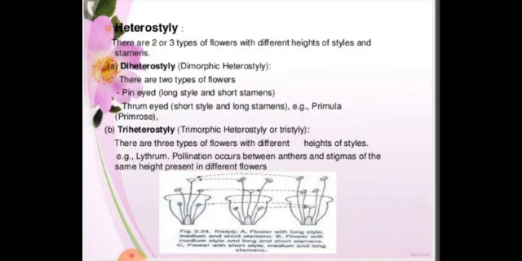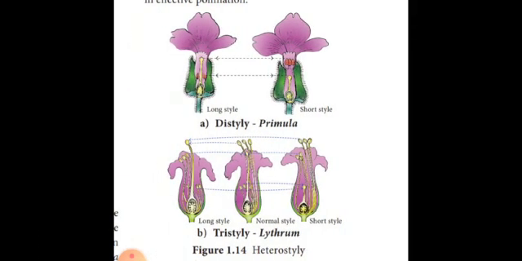And one more is heterostyly. Here, two types of flowers are there. I'll show you the flowers here. Distyly and tristyly. Here, you can see a long style and a short style. So, long style cannot reach the anther here. This is a bisexual flower, but it cannot reach. A short style also cannot reach. So it has cross pollination with each other.